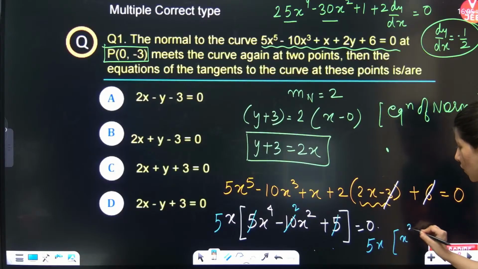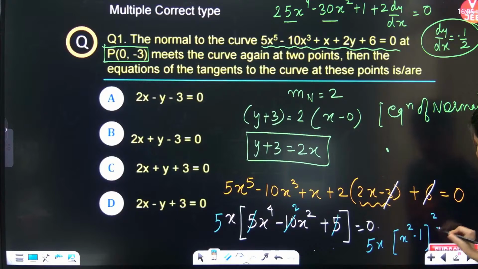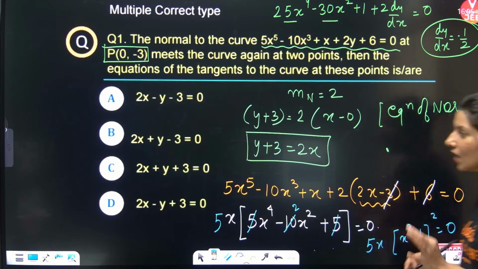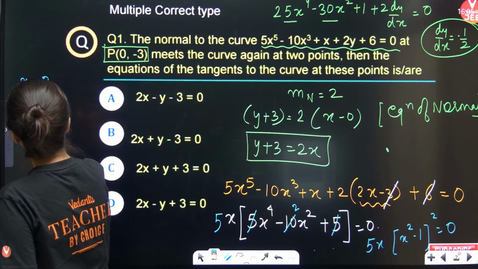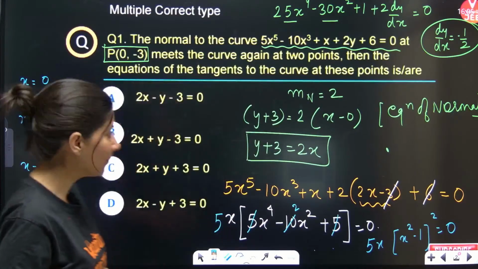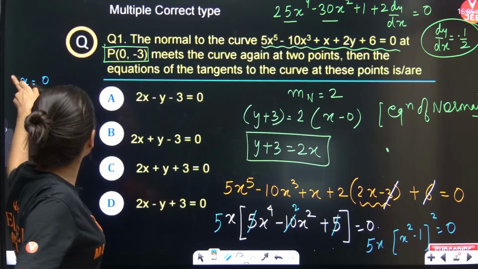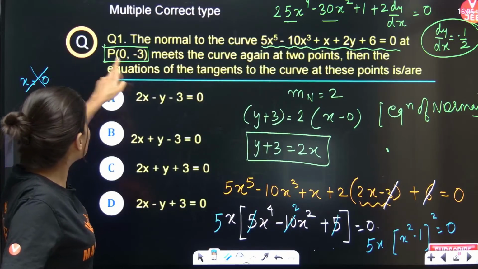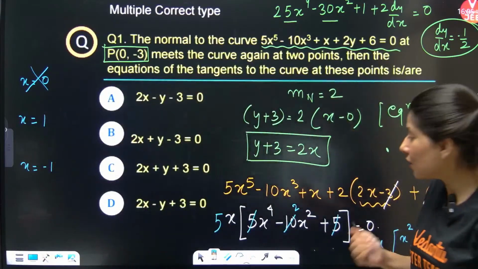So this is x square minus 1, okay, whole square is equals to 0. So x equals to 0 comma plus minus 1. From here you are getting x equals to 0, x equals to 1, x equals to minus 1. 3 values you are going to get, okay. So x equals to 0. Can you see x equals to 0 will be rejected because x equals to 0 is that point of normal. X equals to 0 is point of normal.